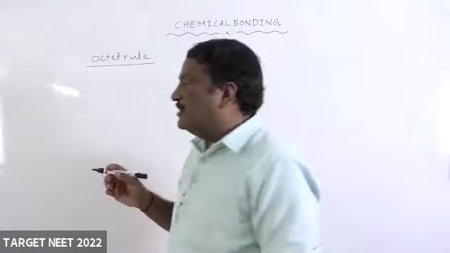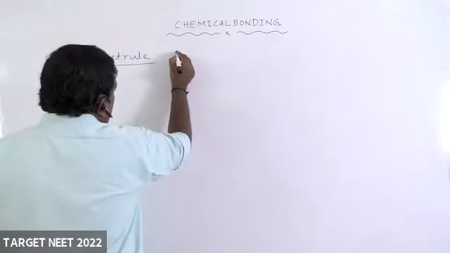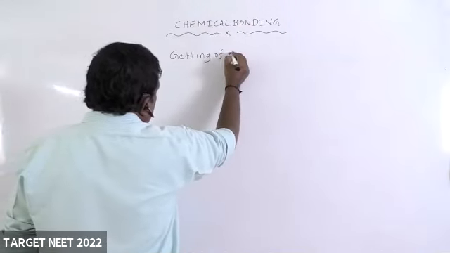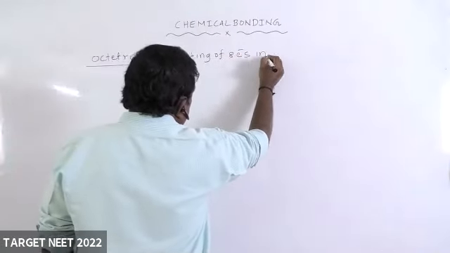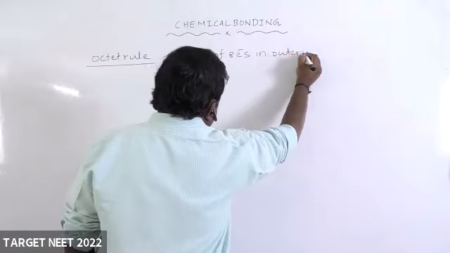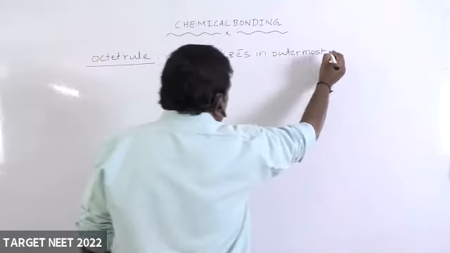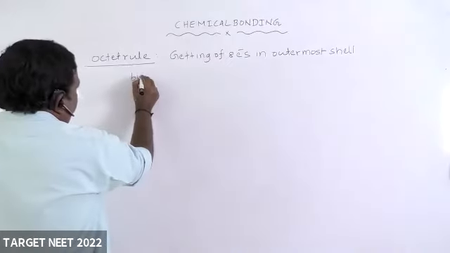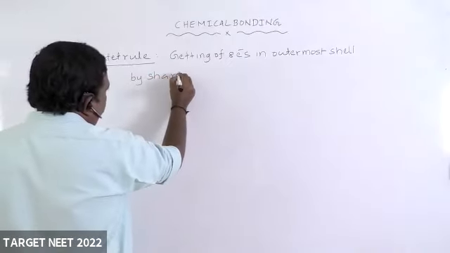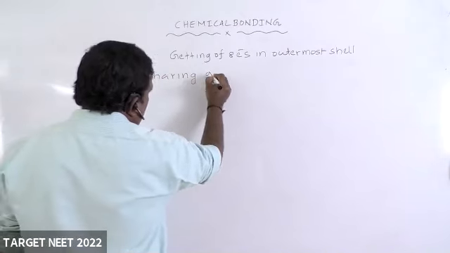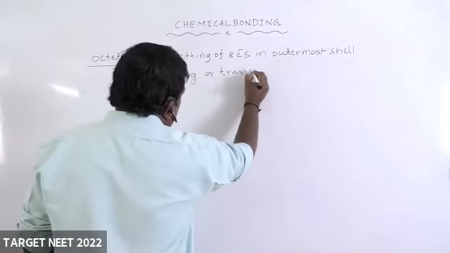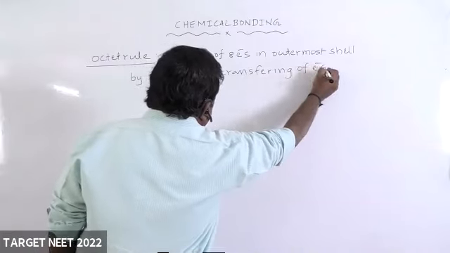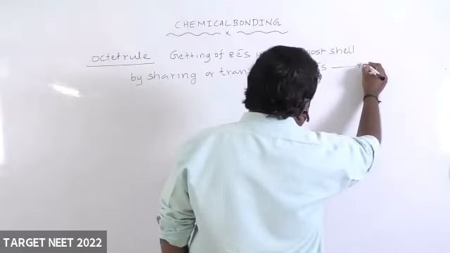Getting of 8 electrons in the outermost shell by sharing or transferring of electrons is called as octet rule.